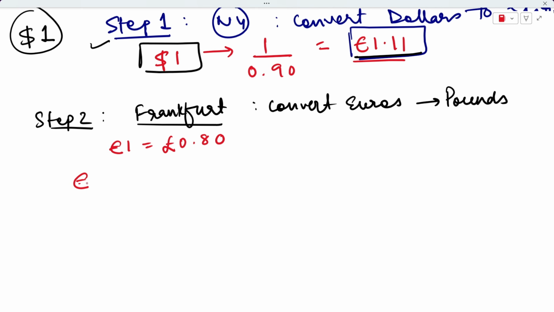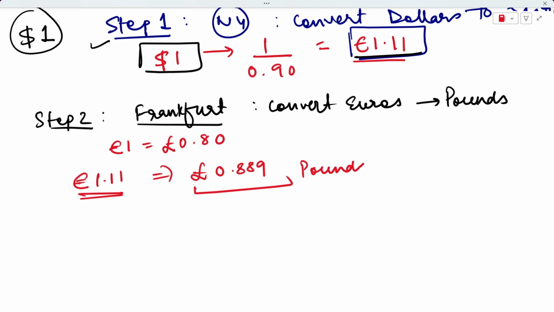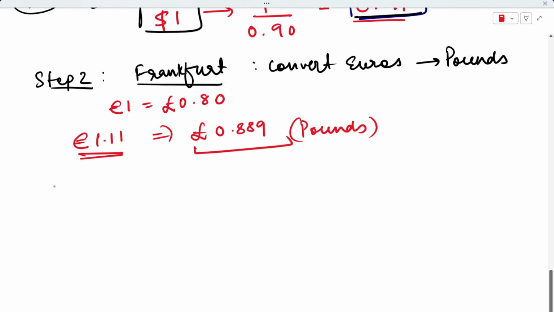So right now I have 1.11 euros with me. So this is going to give me approximately 0.889. This value that I'm going to get. Okay? So we took our euros to Frankfurt and we received 0.889 pounds in the Frankfurt market. Okay? This has happened in step 2. So now we have 0.88 pounds with us. Okay? Now comes step 3.